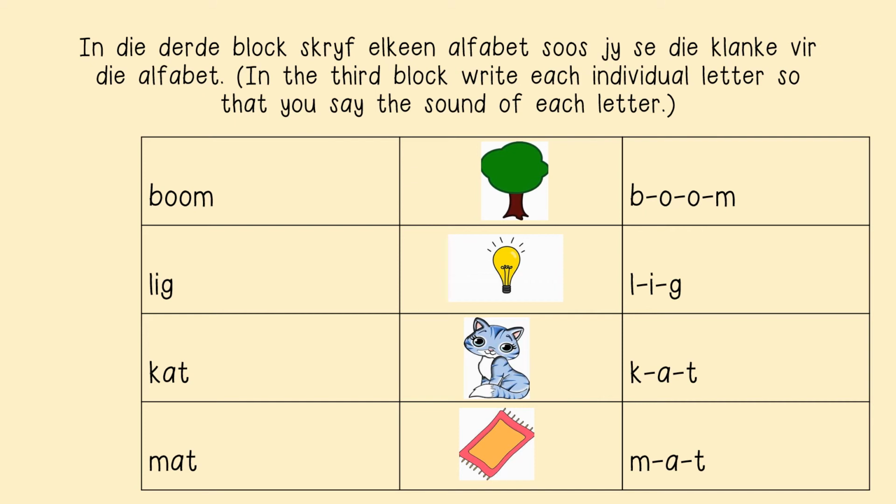Dan jy skryf lig, l, i, g, lig, light. Kat, kat. Mat, mat. So in this last column here, you are writing each individual letter.